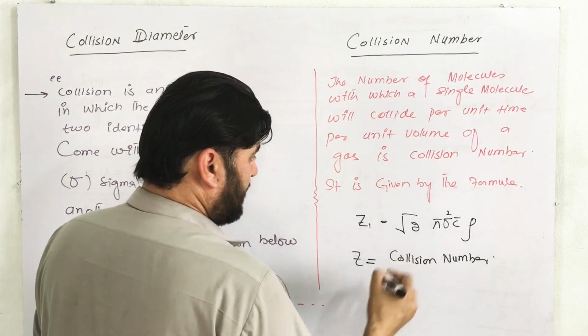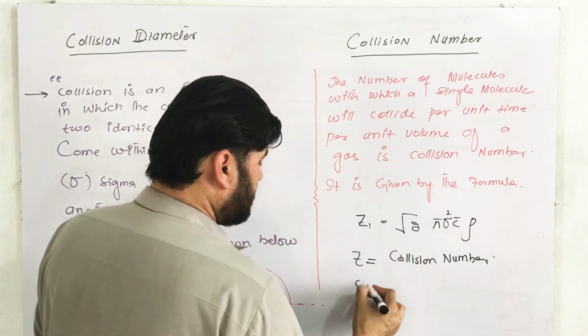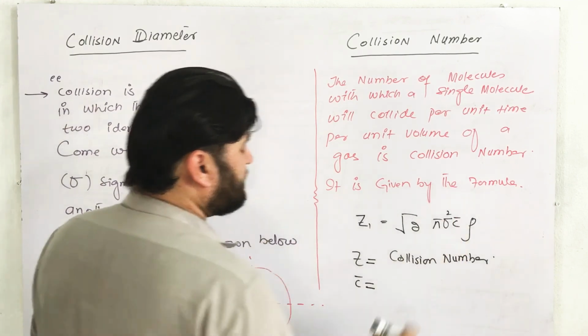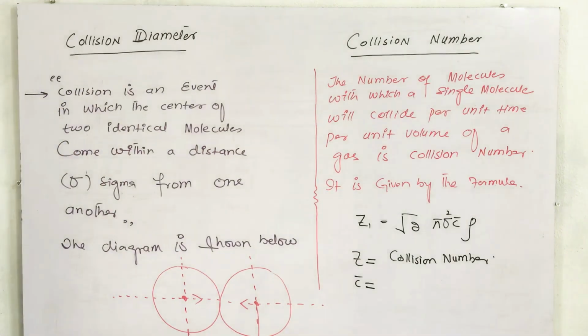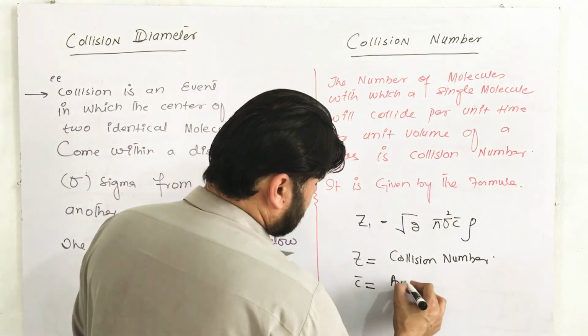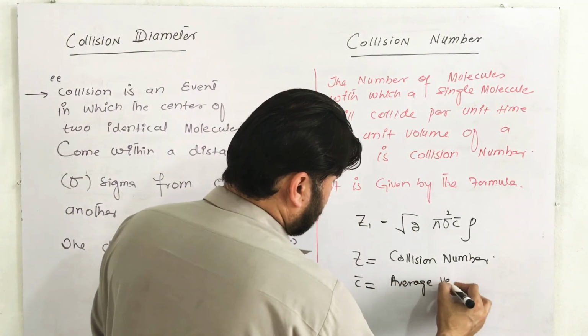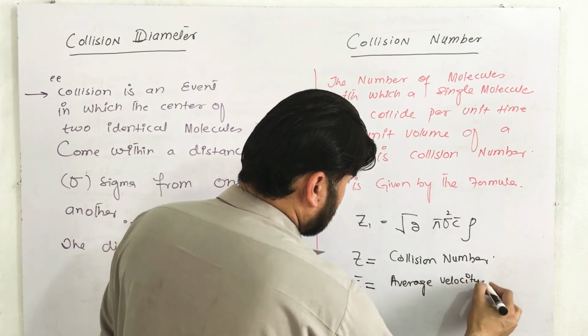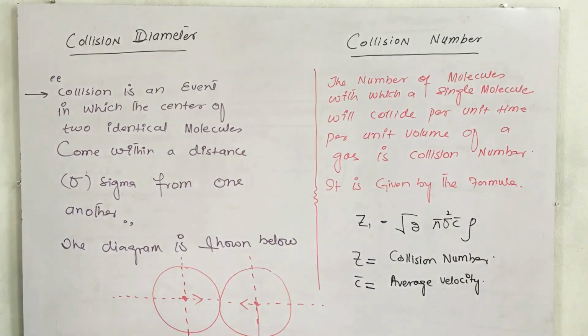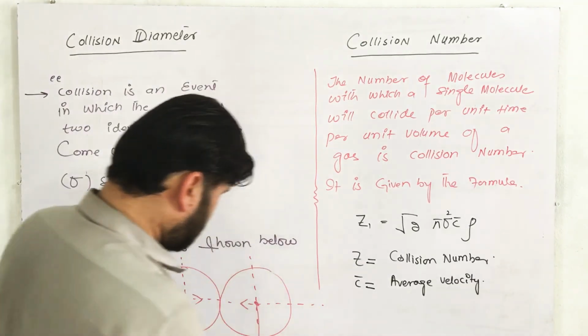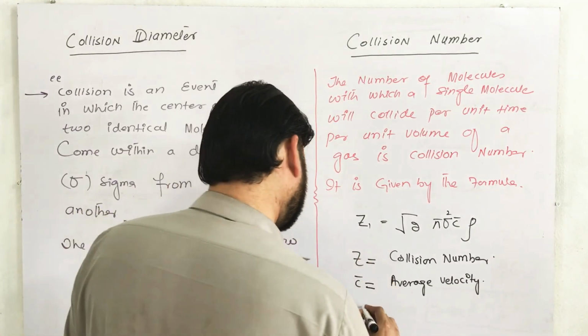And what is the C? This C bar is the average velocity. In physics you might have studied this term, average velocity. And sigma is the diameter of a molecule.